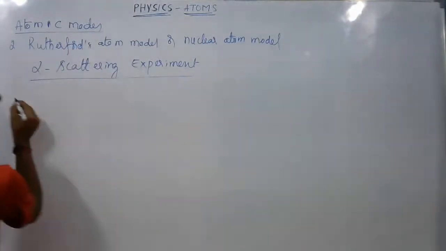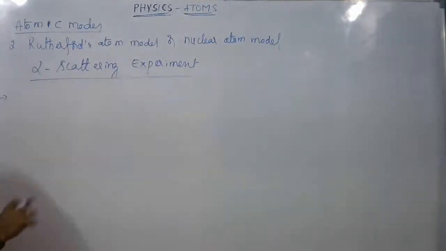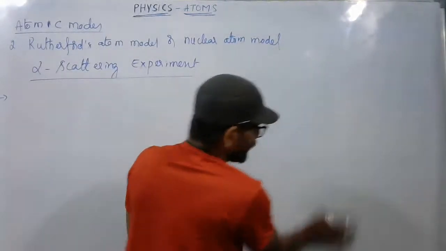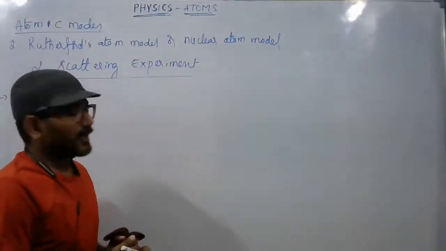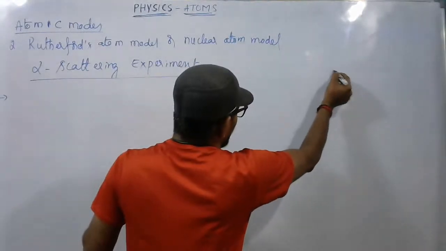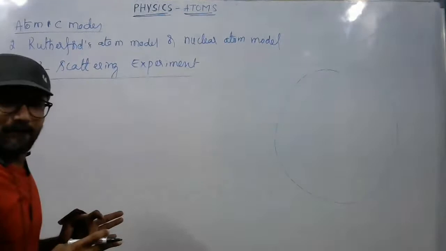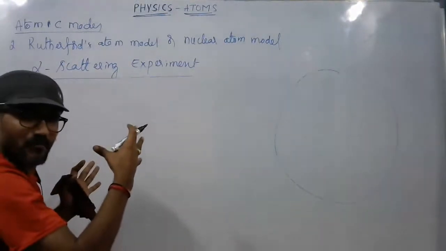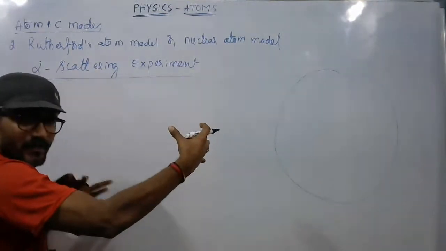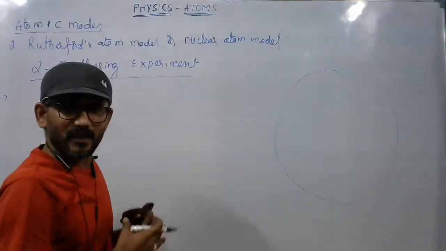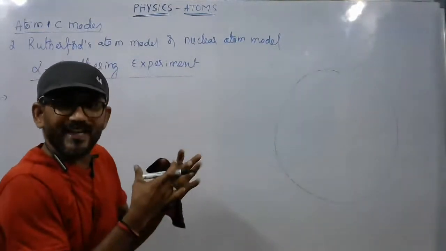It was observed that when the alpha particles fall on the foil, that is on the atom, the detector observes that most of the particles travel in straight line paths without any deviation, without any scattering.